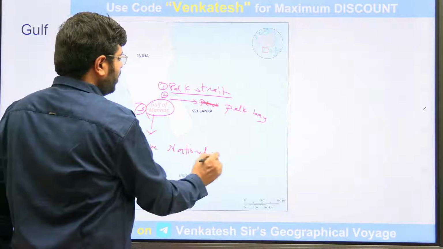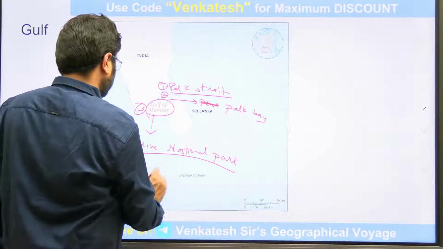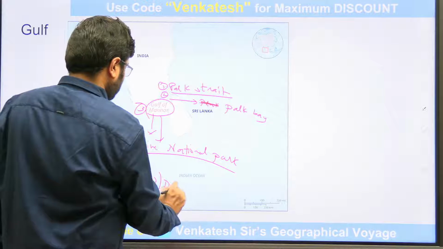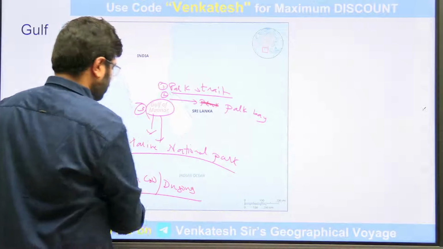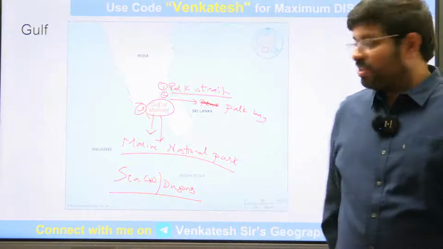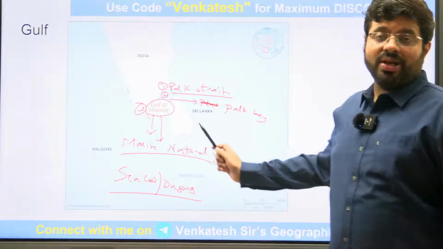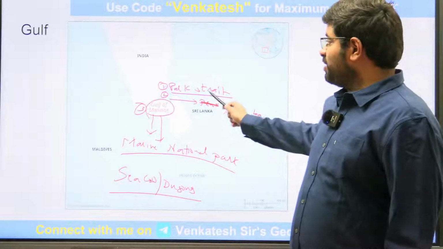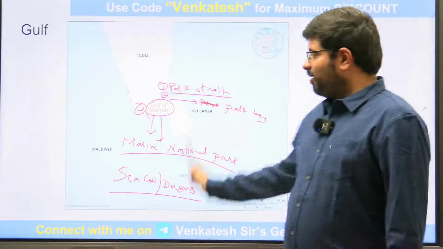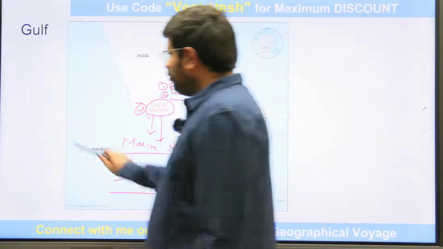One important marine national park where you have the sea cow, which you call the dugong. A sea cow, a herbivorous animal, the dugong, is found in the Gulf of Mannar. So tomorrow, because of the Kachchatheevu Island dispute, if they ask you where is Palk Strait, where is Palk Bay and all, you need to understand this kind of idea. Let's move forward.